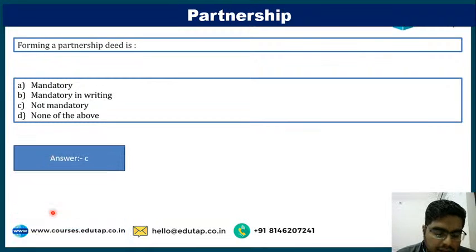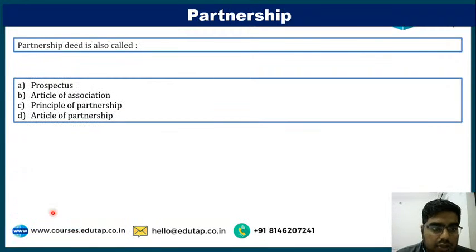C. It is not mandatory. Very good, very good. Next question for you. Partnership deed is also called dash: prospectus, article of association, principle of partnership, article of partnership. Very important question. Not a basic question, it needs knowledge. But by technique of elimination, you can attempt it.